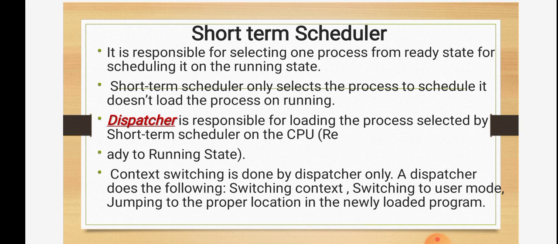So if we are in kernel mode, if necessary we have to switch to user mode. Third, jumping to the proper location in the newly loaded program. These are the three main tasks performed by the dispatcher.